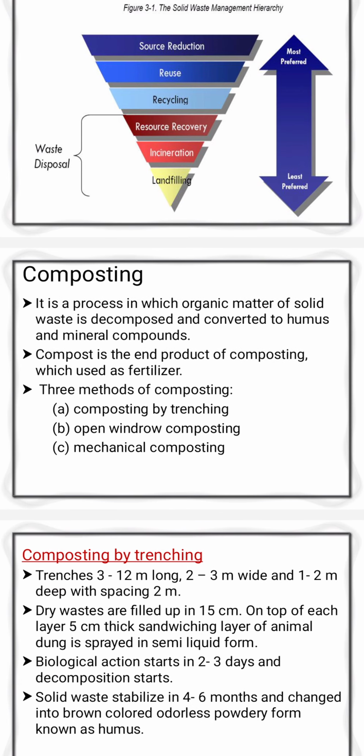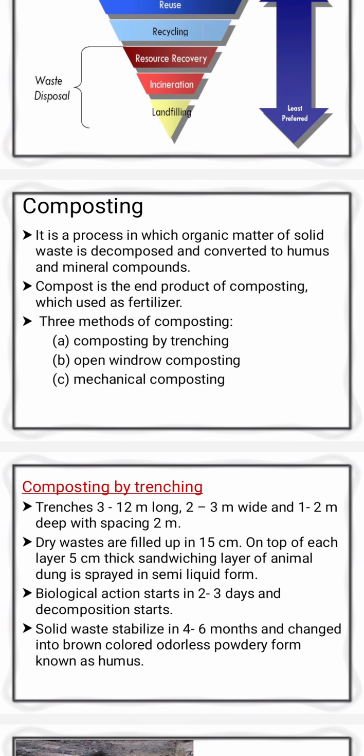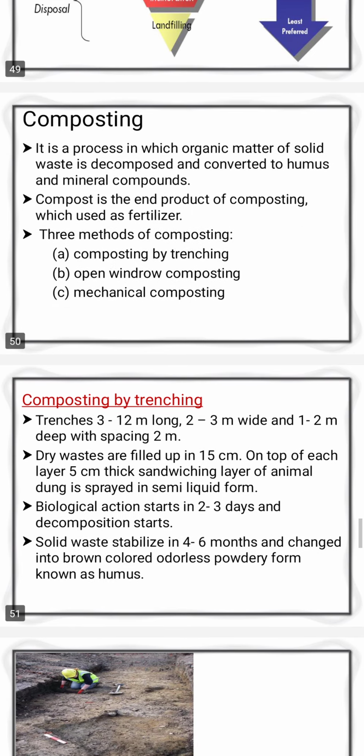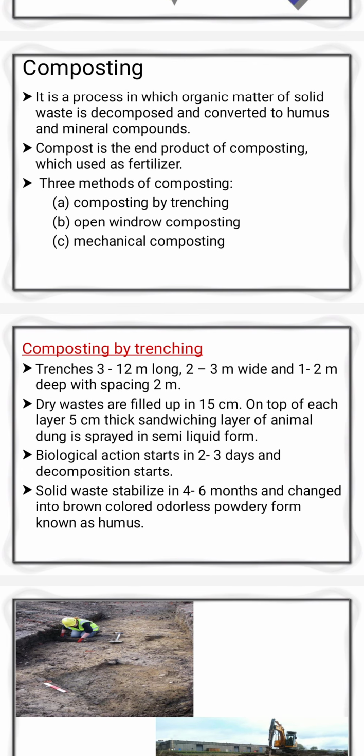This composting has different types. Basically there are the Indore method of composting, the Bangalore method of composting, the Nadep method of composting, open window composting, and mechanical composting. Here I have written three methods of composting: composting by trenching method, open window composting, and mechanical composting.